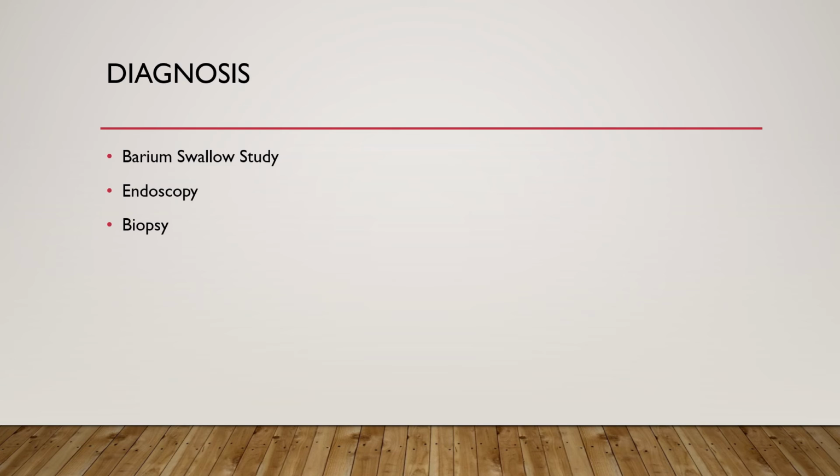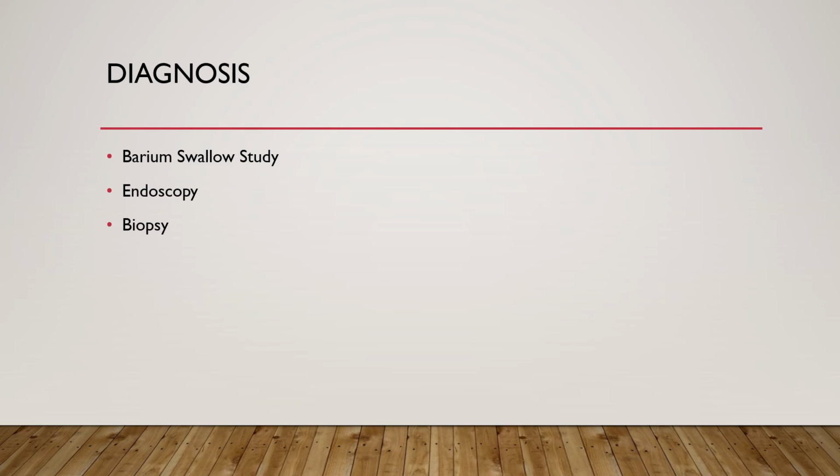Now we will focus on how the CA esophagus is diagnosed. The first one is the barium swallow study. In this study, you will have to be nil by mouth for 8 hours before this procedure. The second one is the endoscopy. In endoscopy, a special scope called an endoscope is inserted through the food pipe, and the images are seen on the monitor.